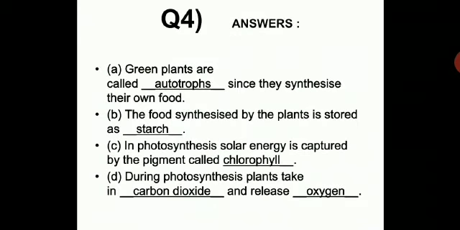Next, question 4. Green plants are called autotrophs since they synthesize their own food. The food synthesized by the plant is stored as starch. In photosynthesis, solar energy is captured by the pigment called chlorophyll. So you all know this concept. During photosynthesis, plants take in carbon dioxide and release oxygen. So the green pigment is chlorophyll. You have to remember this.